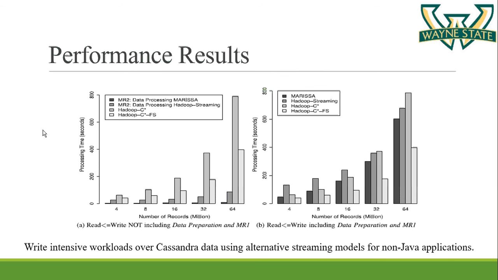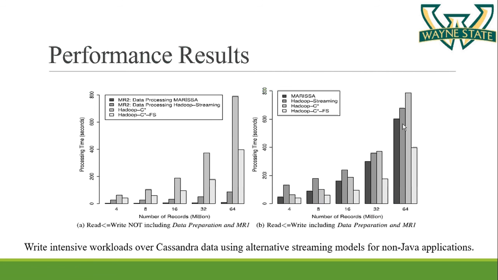So when we do not include the data preparation and MR1, Marisa and Hadoop streaming are much faster than Hadoop C and extended Hadoop C. Here you can see the processing time, which is more for Hadoop C than Marisa and Hadoop streaming. In this graph, we have included the data preparation and MR1 processing timings. For this, the processing time of Hadoop C is much less than Marisa.